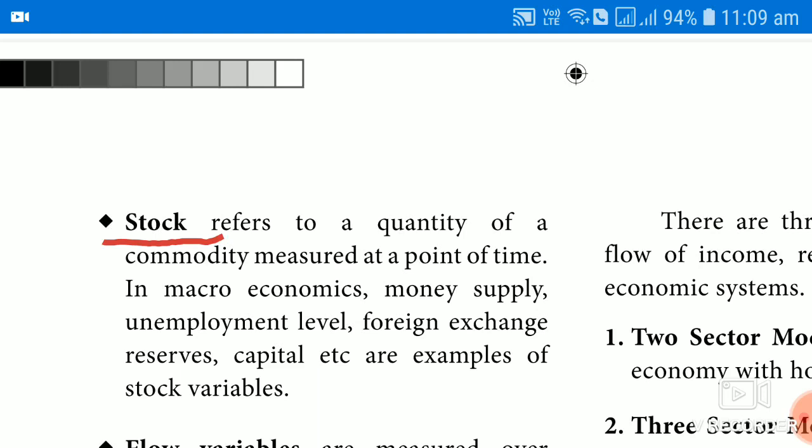So you can measure what is the rate of unemployment or what is the money supply as on a particular day, what is the foreign exchange reserve of your country, what is the capital. All these are called stock variables because they can be measured at a particular time. So this is called stock variable.